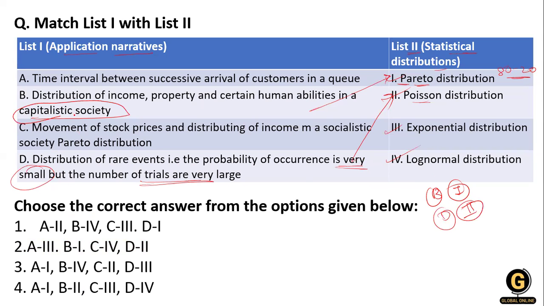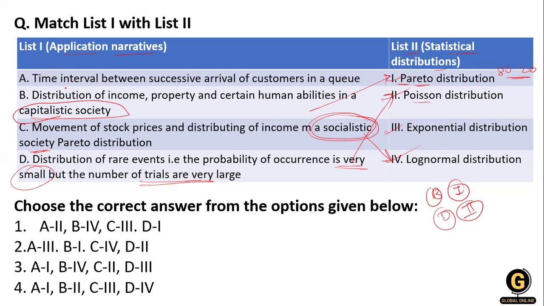Now the movement of stock prices and the distribution of income in a social tier society. Whenever the words social tier are used, it is related to the log normal distribution.